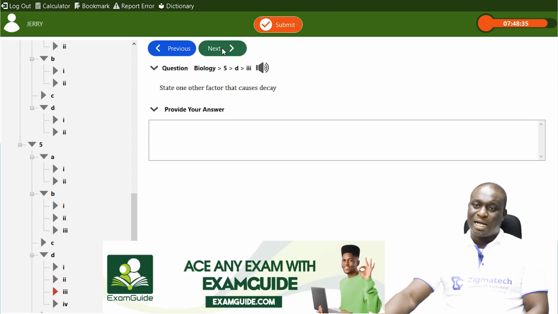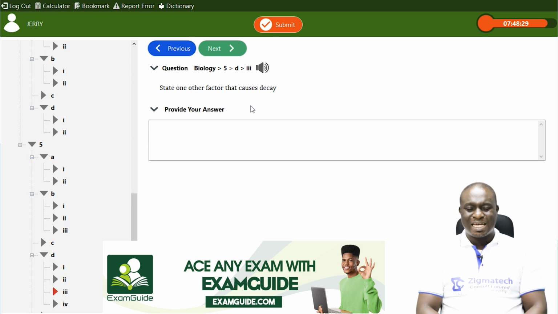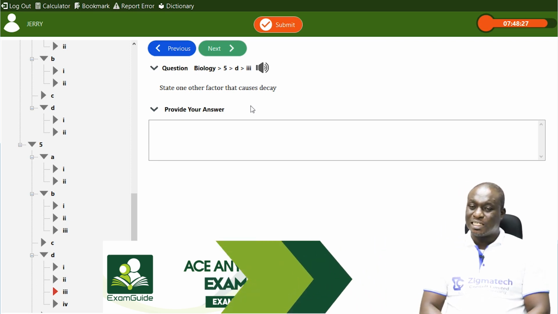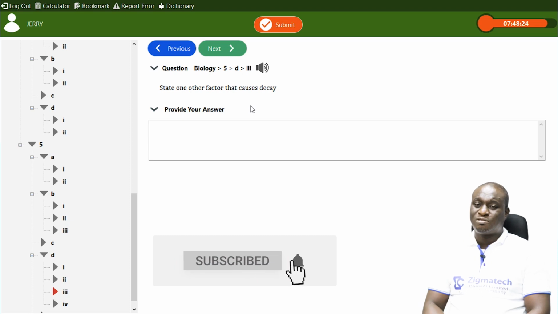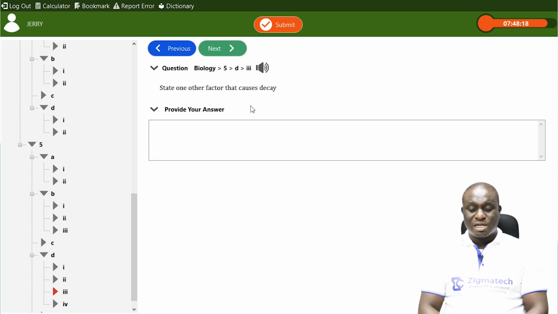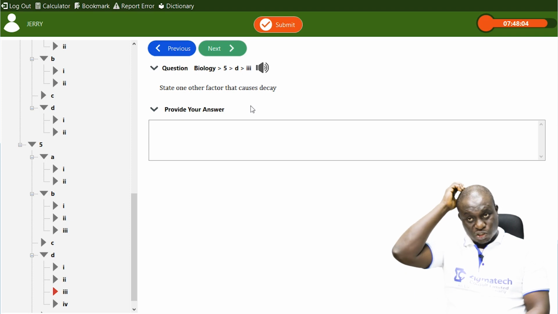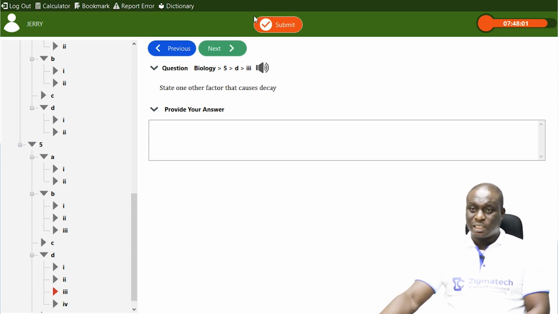Then we have the next question, which says, state one other factor that causes decay. There are several abiotic factors that cause decay. We have temperature, we have relative humidity, we have oxygen. I've given you three factors that can cause decay. Relative humidity is the amount of moisture or water in the atmosphere.